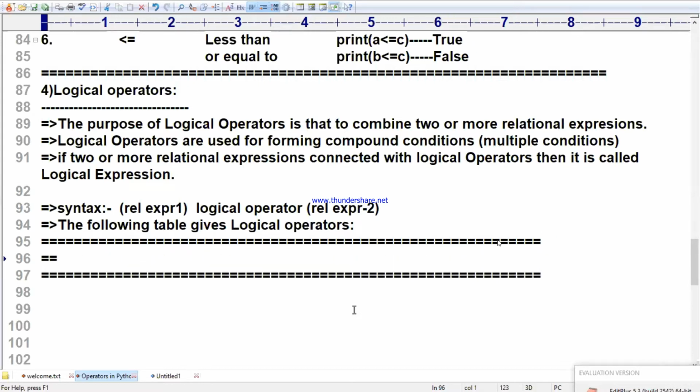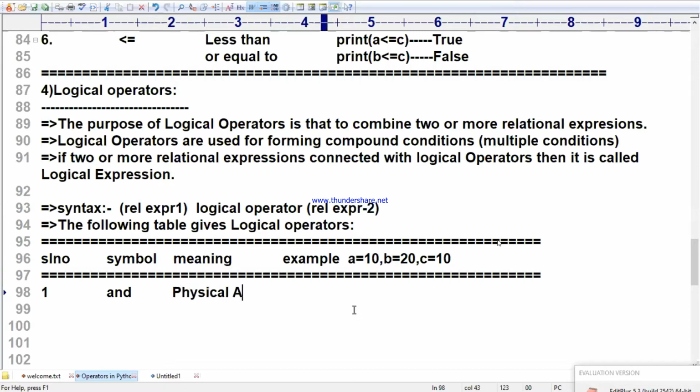So I am saying serial number, next symbol, meaning, example also I will take it. There in the example, A is equal to 10, B is equal to 20, C is equal to 30, no problem, whatever it is. Now serial number 1, the name itself is called AND. Suppose if it is C++, we use a double ampersand symbol. Now in Python we use what? and. Now see, meaning it is called as what?